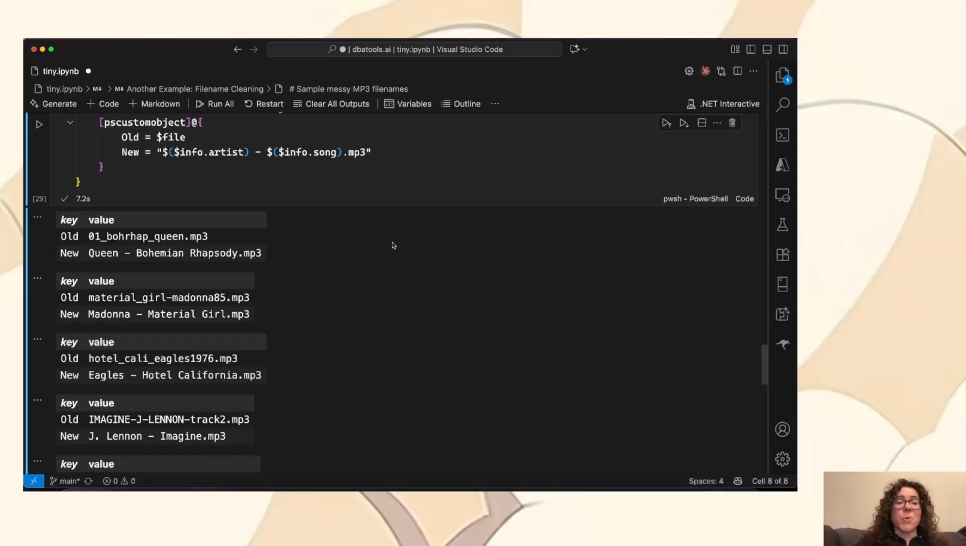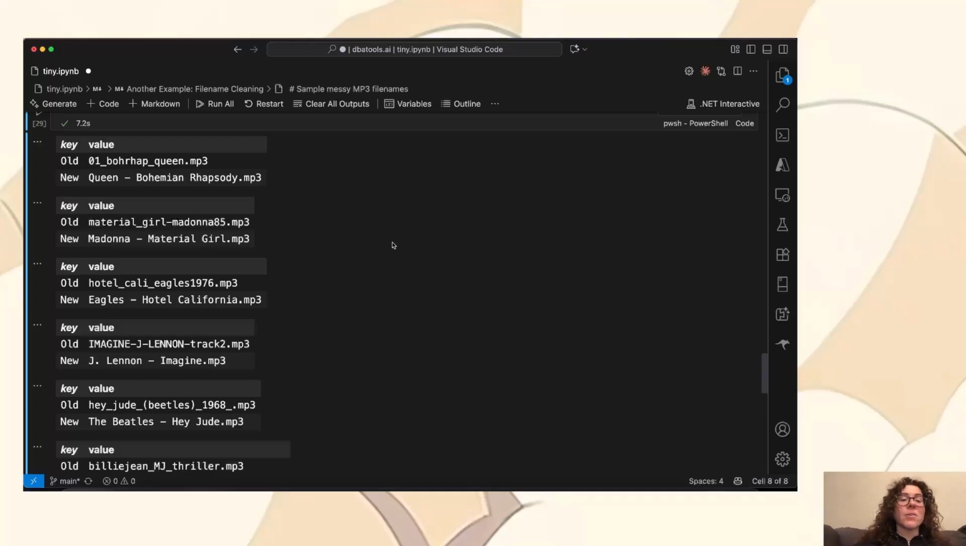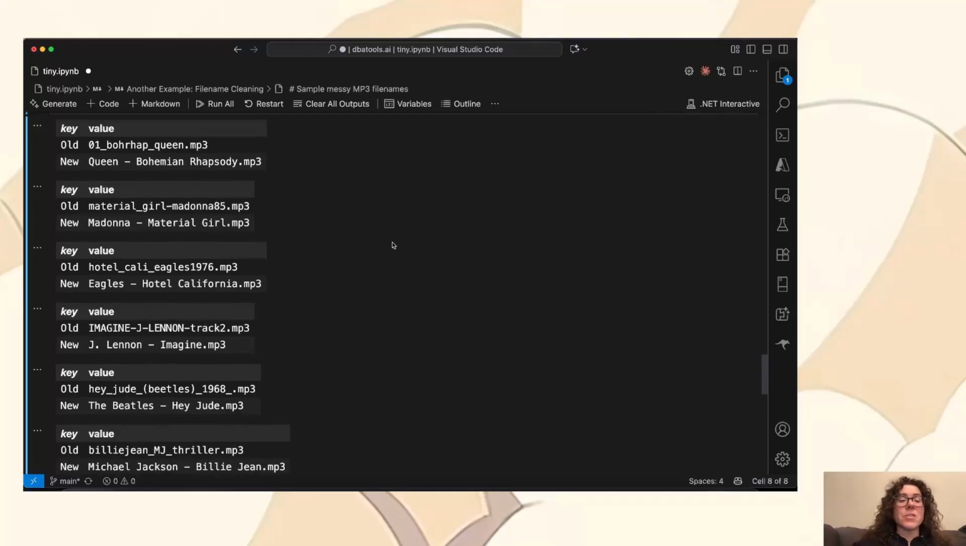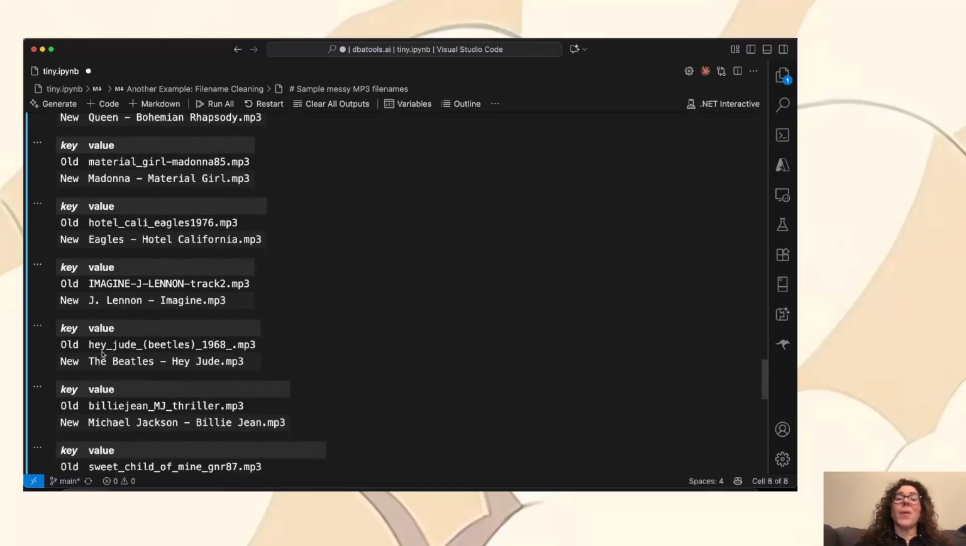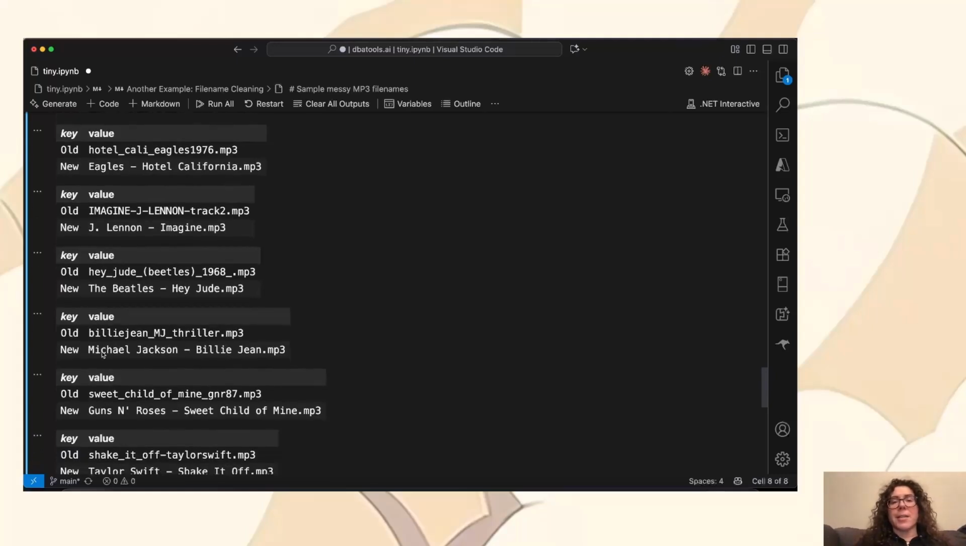But here's what's important. It returned with this information. It knew that it was Queen, Bohemian Rhapsody. It knew that Madonna sang Material Girl and that the Eagles sang Hotel California. I mean, this is so cool. You can see one mess up. Sometimes it returns John. Sometimes it just does Jay Lennon, but it always fixes the Beatle. It always knows that MJ is Michael Jackson and so on.